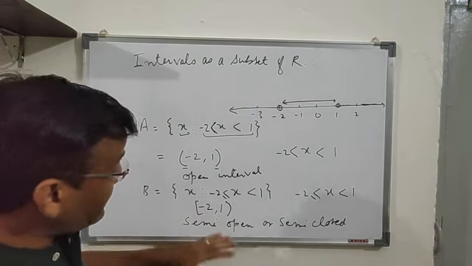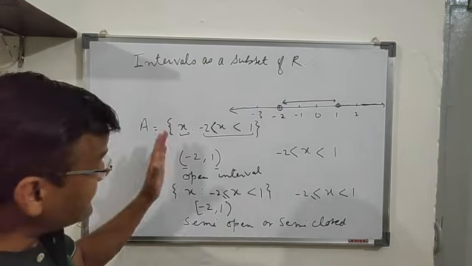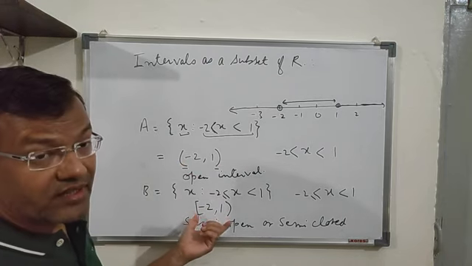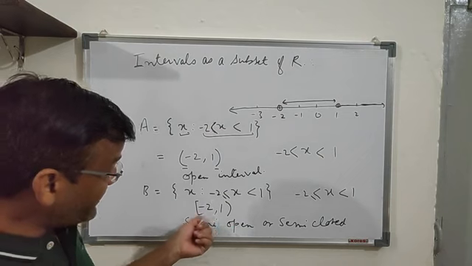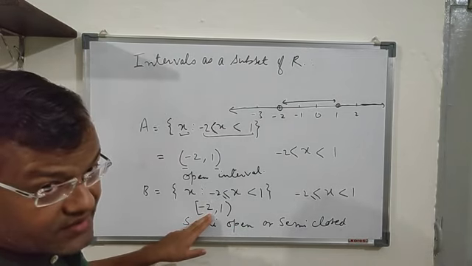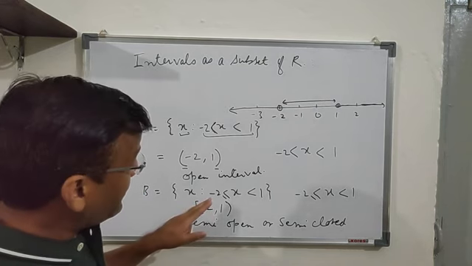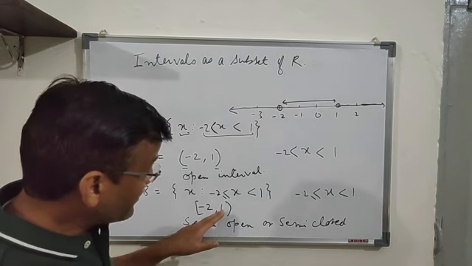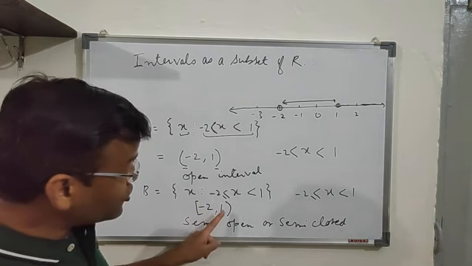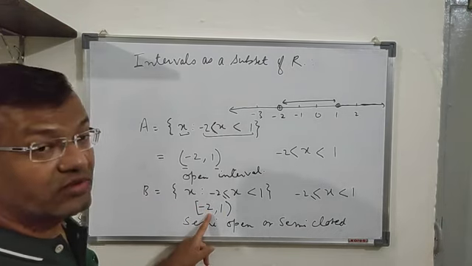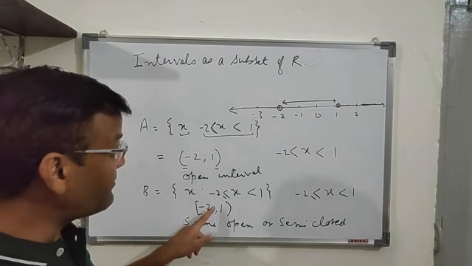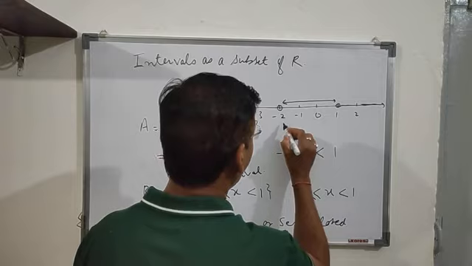So this is the way we represent any set in terms of interval. So this is a set, this is the interval, this is a set, and this is the interval. Here if it is written like this, you have to understand that in this case it represents all the real numbers lying between -2 and 1, including -2. It includes -2, but it does not include 1.